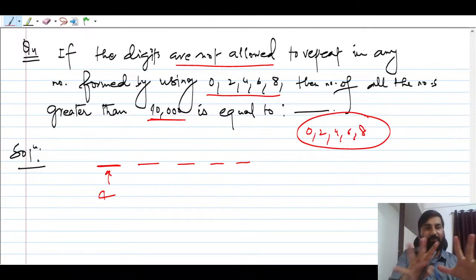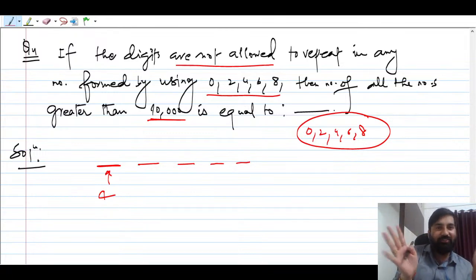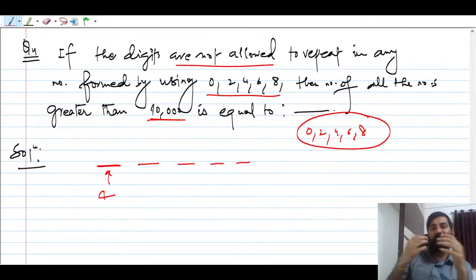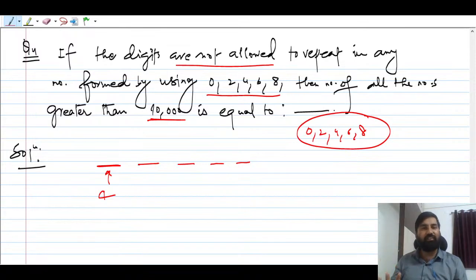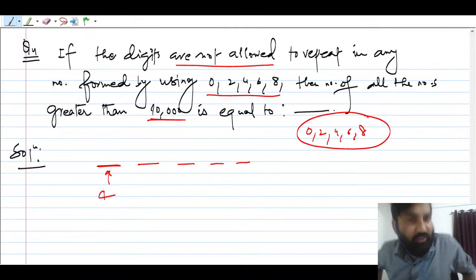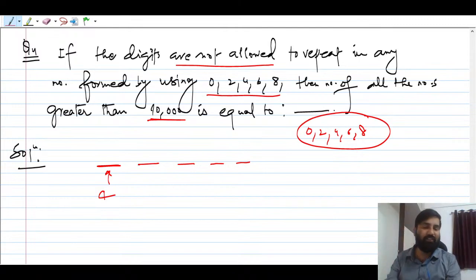Here I'm not going to use any kind of cases. Why am I not making cases, guys? Can somebody tell me? Because there is no restriction other than the repetition. Repetition of the digits is not allowed, that's it. They are not saying that you have to form an odd number, or an even number, or a number divisible by 5 or something. If there is no such restriction, you don't have to form any sort of cases.